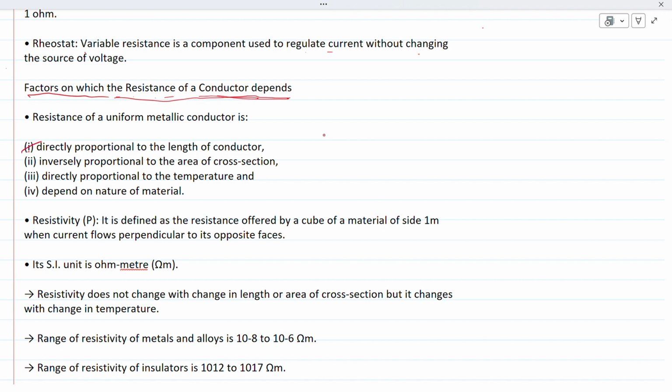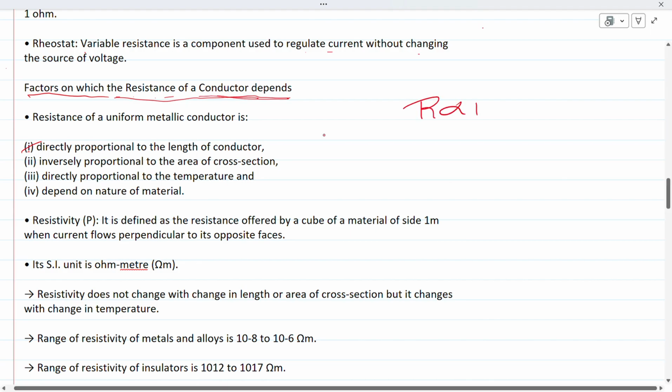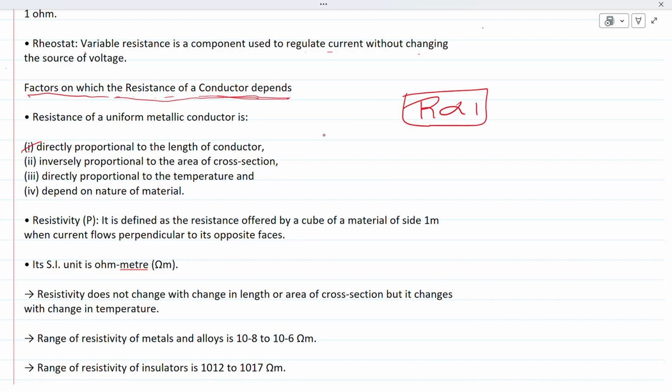First, the resistance of a wire is directly proportional to its length. If a conductor or wire is long, its length is large, which means it has high resistance. So as the length increases, the resistance of the wire also increases, and if the length decreases, the resistance of the wire decreases.